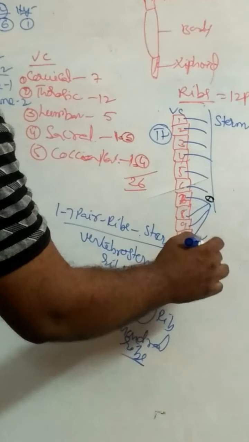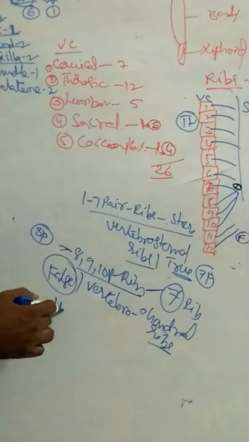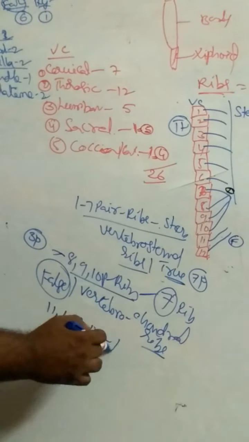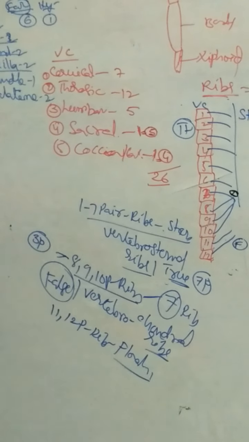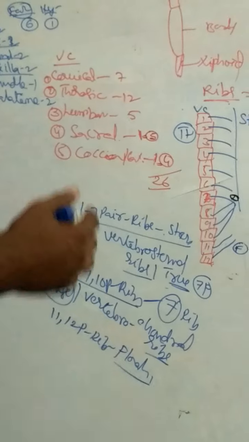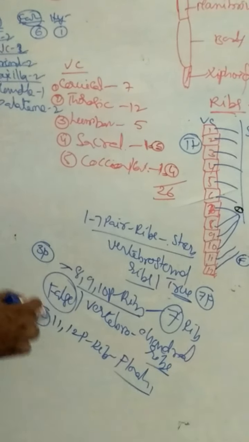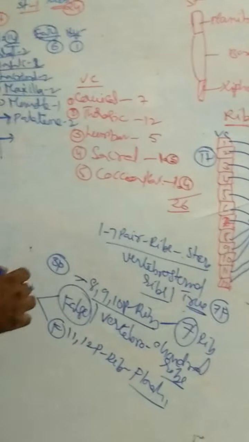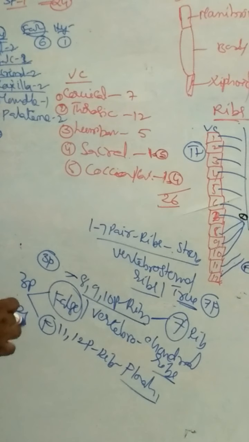These are called floating ribs. The 11th and 12th pairs of ribs are floating ribs. One side attaches to the vertebral column, the other side is free. There are also false ribs. Total number of false ribs: here 3 pairs, and floating ribs 2 pairs.